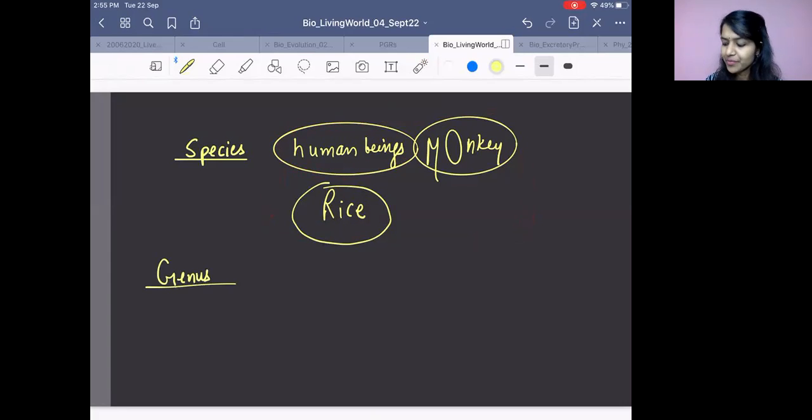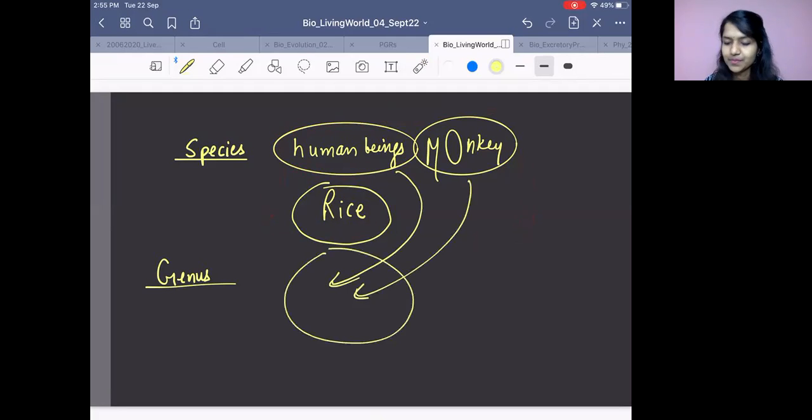Just for an example, okay? What will I do? I will put human beings and monkey in one group. Think what happened to the number of common characters. The common characters are going to be more in species or genus? I have put human and monkey in one group here, and in species I keep only human beings in one different category. So will human beings share more common characters among each other, or will human beings and monkey share more?